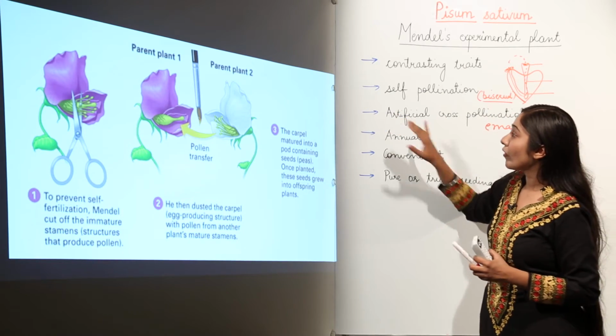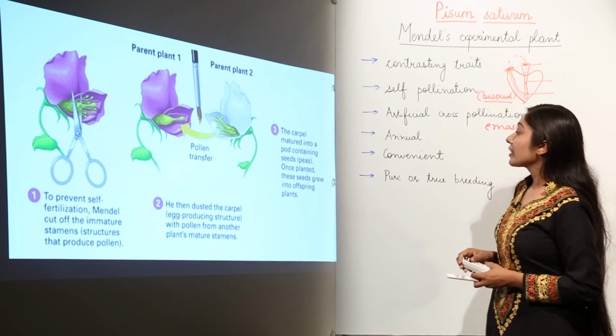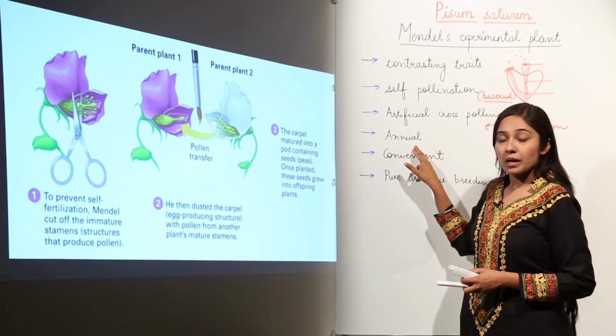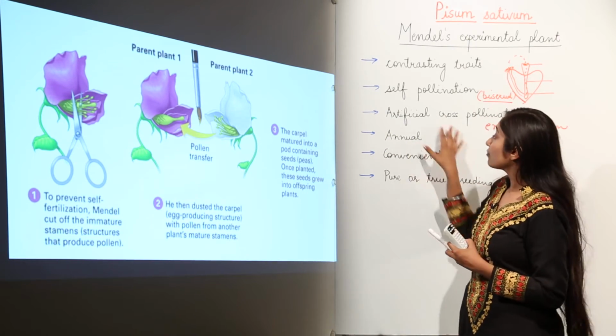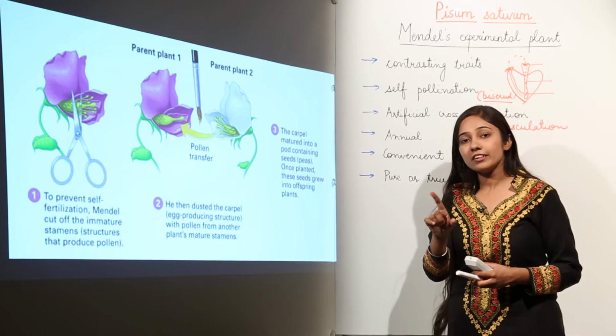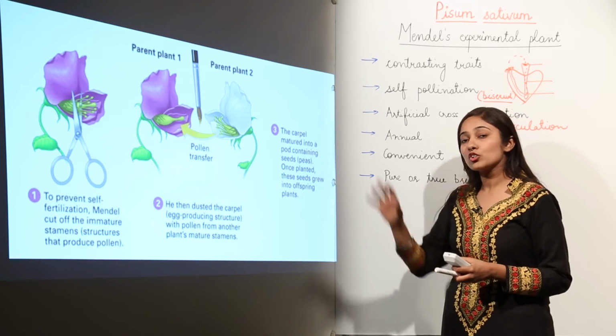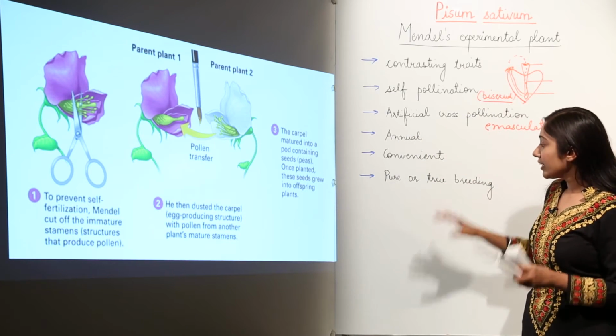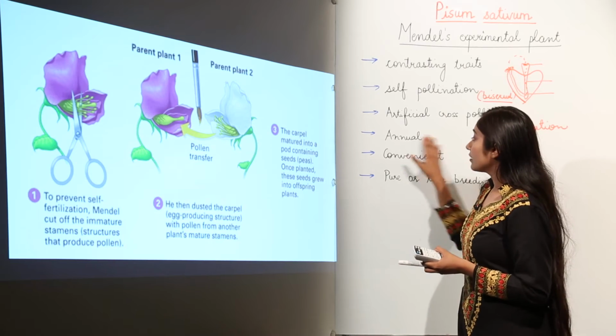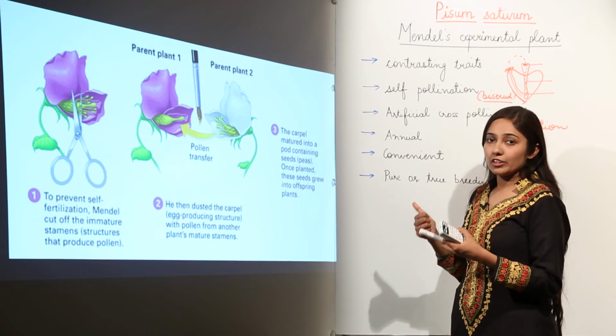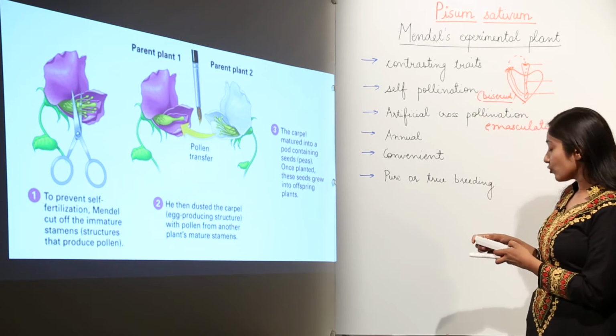So this is another point why Mendel chose the pea plant. Next, this pea plant was annual, meaning he could get one complete generation in a whole year. So the annual behavior of the pea plant also helped Mendel to choose this plant. Next, it was convenient, it was easily cultivated, so that is also why Mendel chose this plant. Next, pure or true breeding plants.